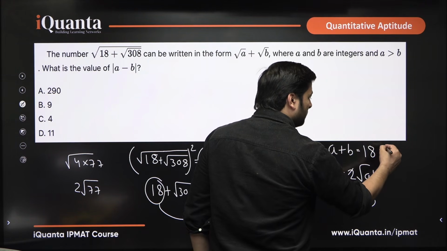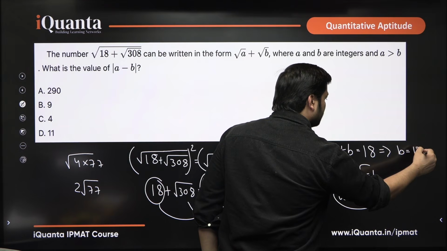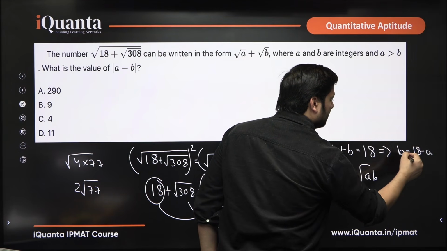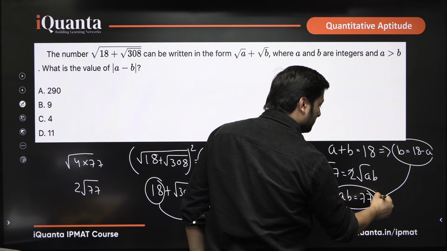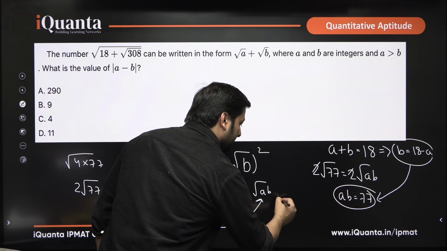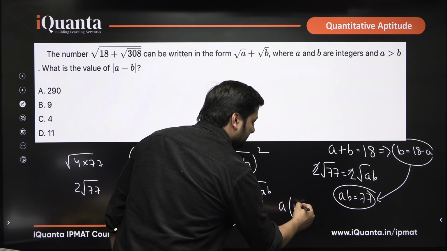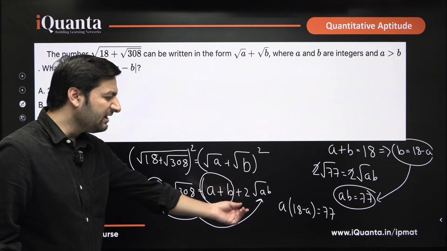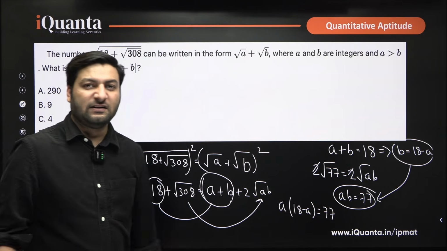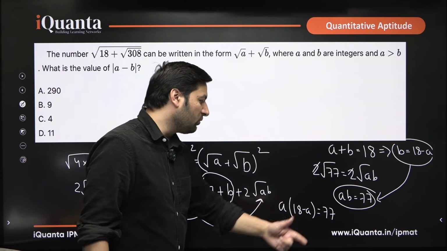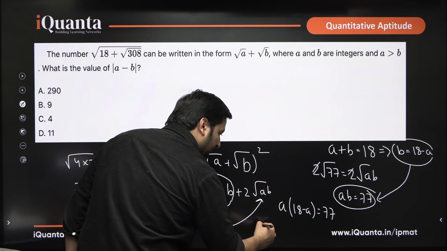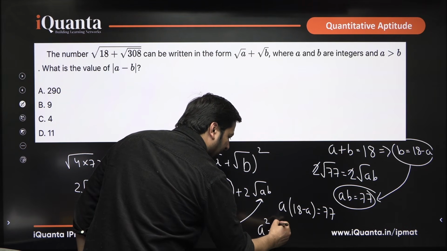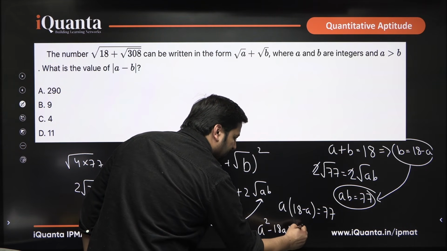Can you say that b is equal to 18 minus a from here? Yes. b is equal to 18 minus a. Can you put b equals 18 minus a over here? What do you get? A into 18 minus a, that is equal to 77. Is there any value of a that satisfies left hand side, right hand side? Obviously this is going to become a quadratic equation, right? What does it become? It becomes a square minus 18a plus 77 equal to 0.